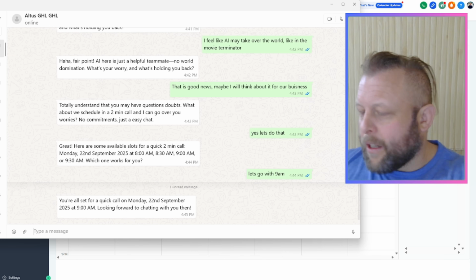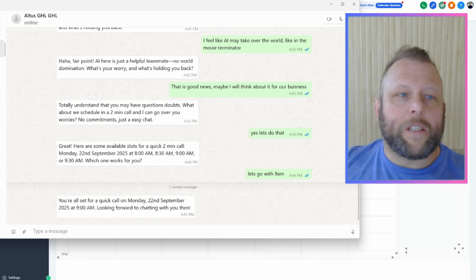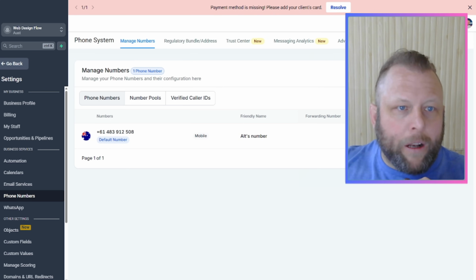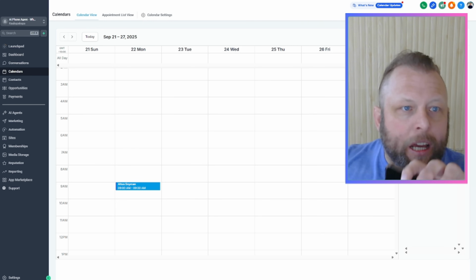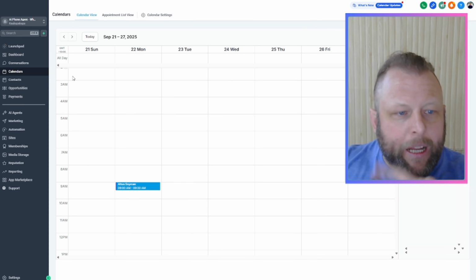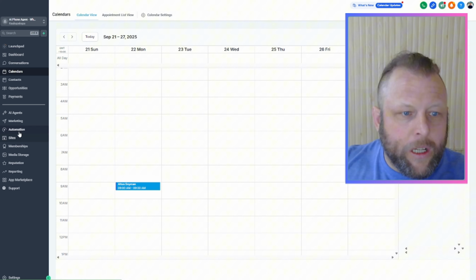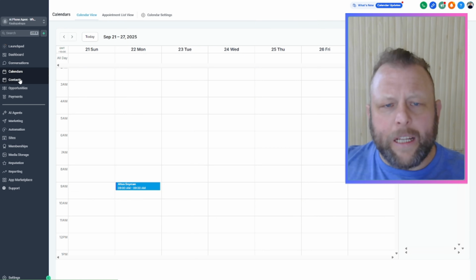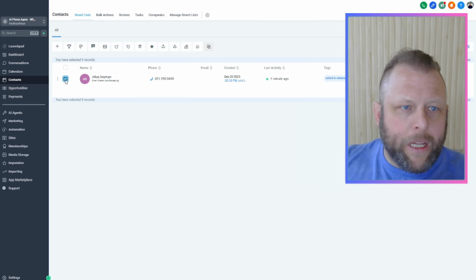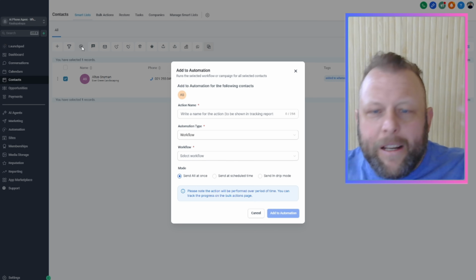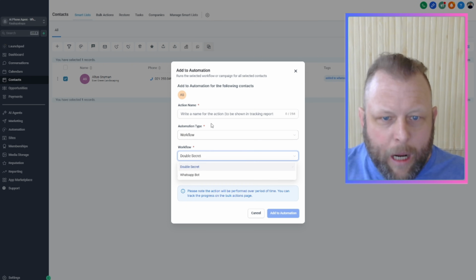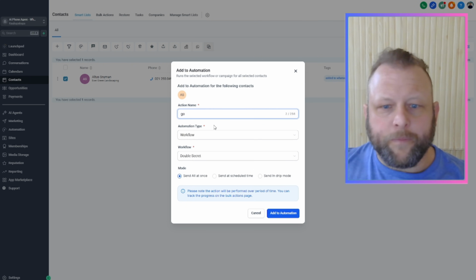Watch this magic quickly. So let me grab my phone. I've got my phone in here. Watch this. This is the magic part. Now, the trick in here is the part where we actually change High Level to have an actual number in here. Now let's do some actual magic with this. So again, we'll go through in here and we're going to come to our contacts. We're going to hit our contact, and this is going to be that awesome automation, that super magic bullet, that golden egg, maybe a platinum egg, I don't know. So, double secret this. Let's go with this.